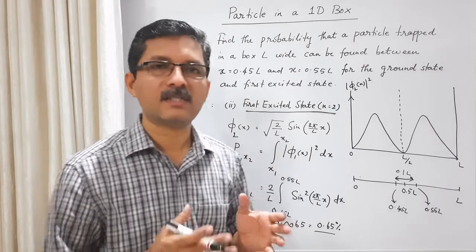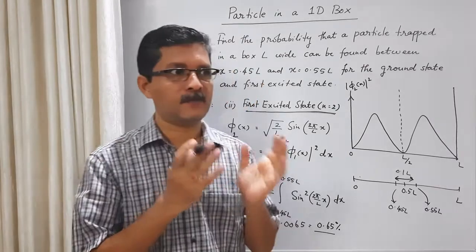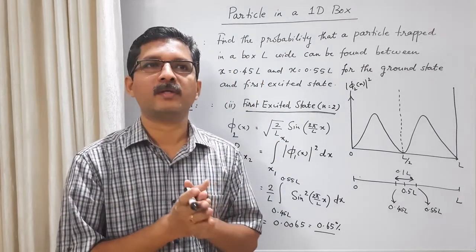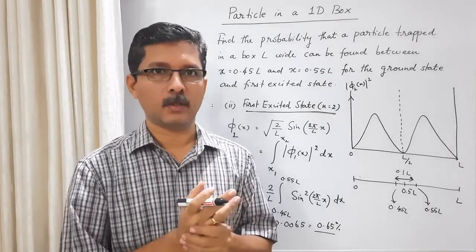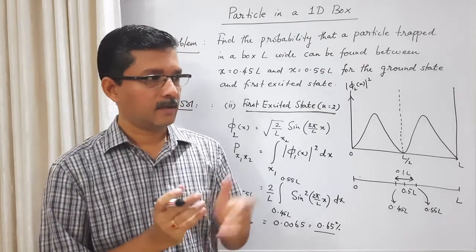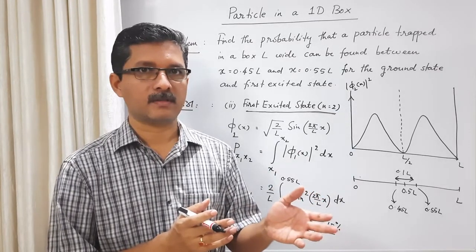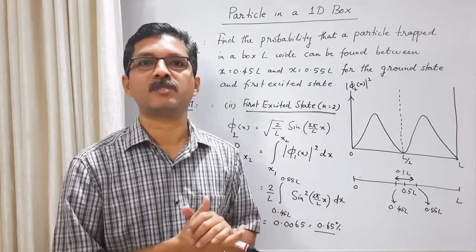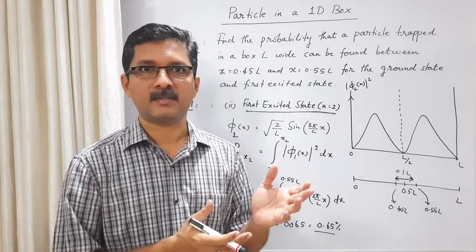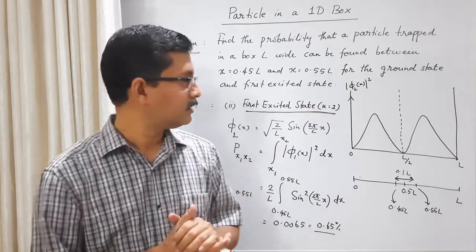When the particle is in the first excited state, the probability of finding the particle near the middle is very low. Remember, in the ground state the probability was nearly 20%. Out of 100 measurements, nearly 20 times the particle can be sighted near the middle. Here the probability is low.